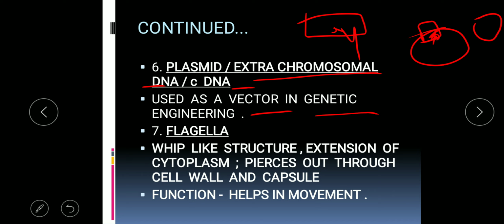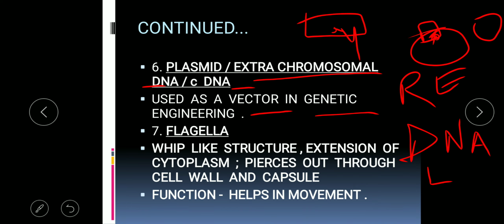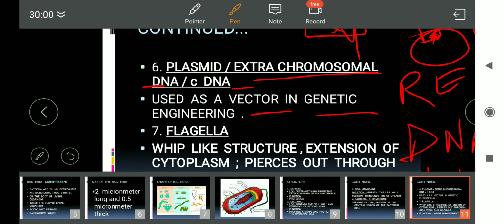There are two types of enzymes essential for it: restriction endonuclease, which acts as scissors in genetic engineering, and DNA ligase. DNA ligase will act as a glue which will stick the ends of the DNA.